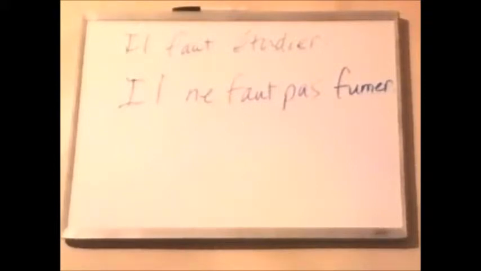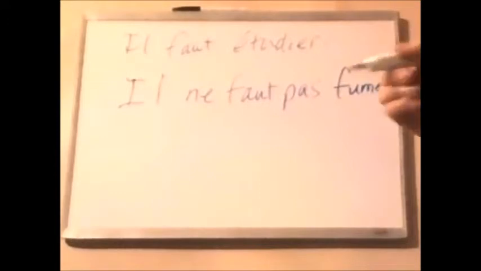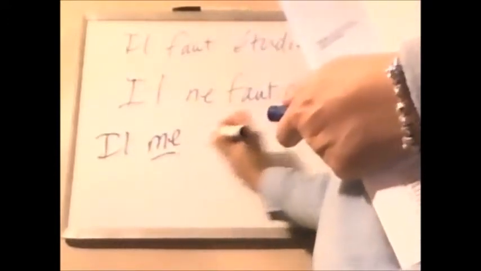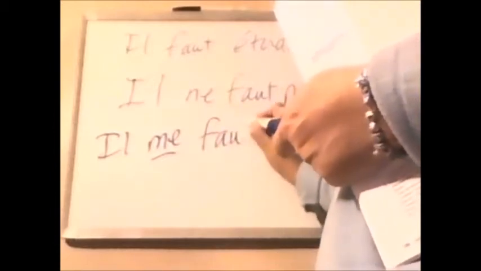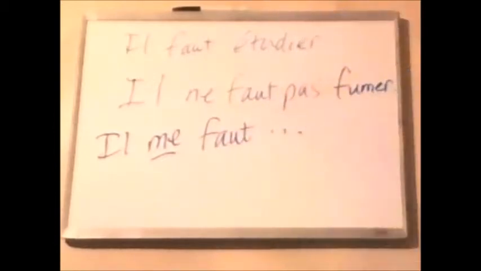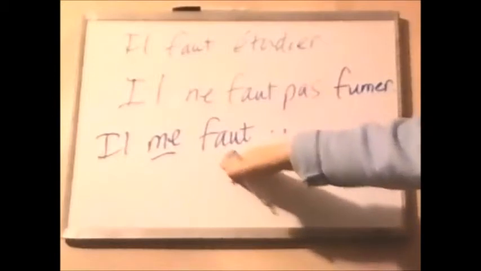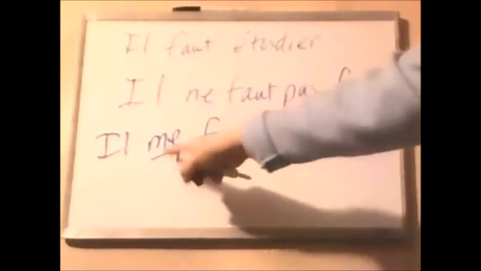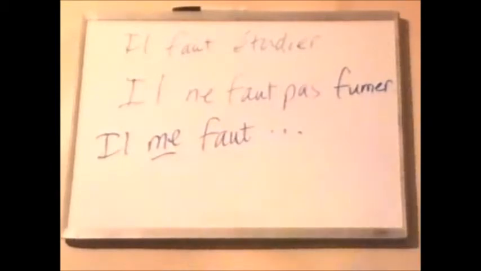So, for example, if I want to stress that I must study, I can say il me faut étudier. And that little me added there, and then étudier, makes that necessary for me to study. It is necessary to me. It is necessary for me to study.